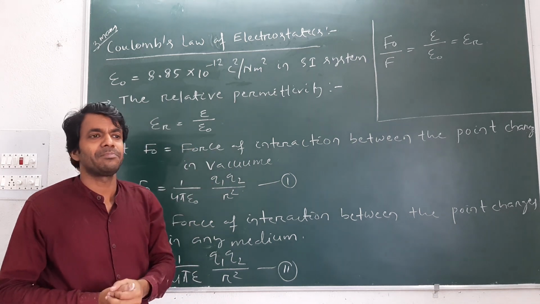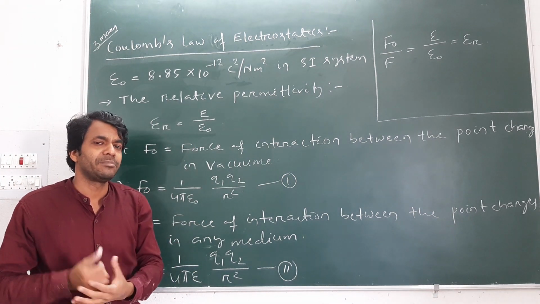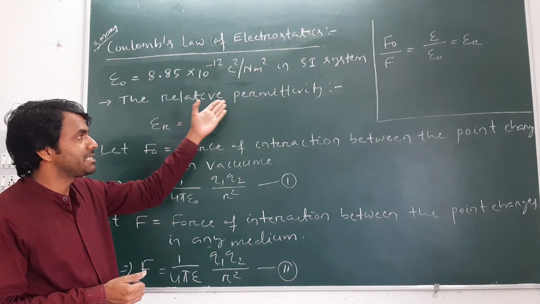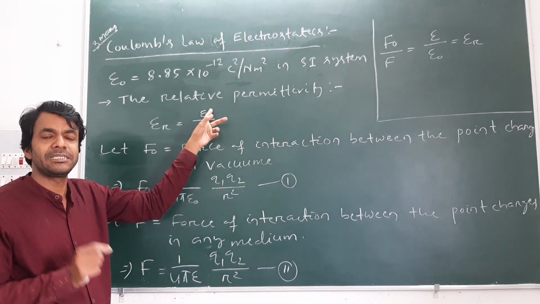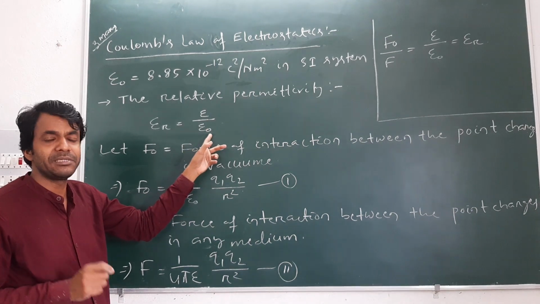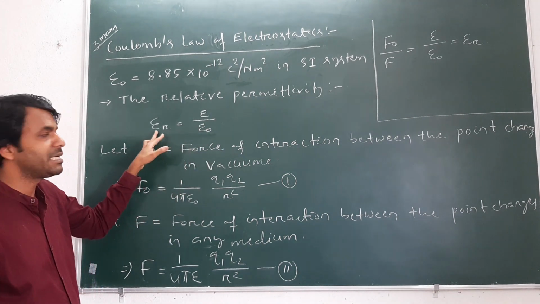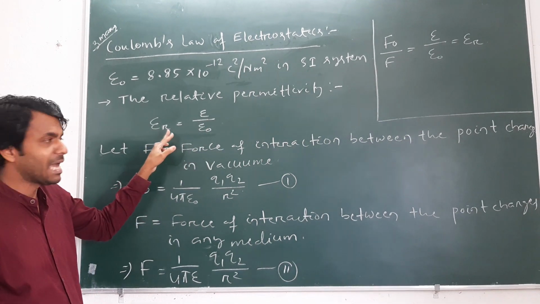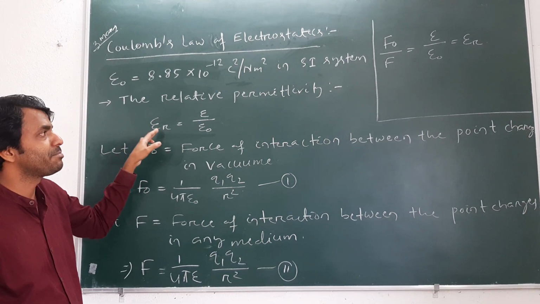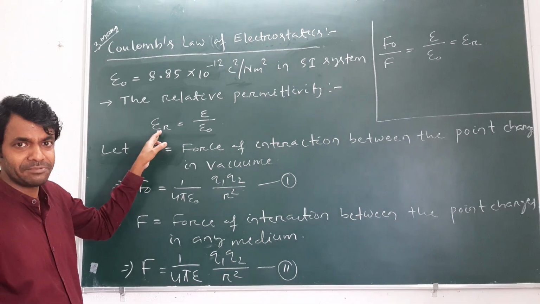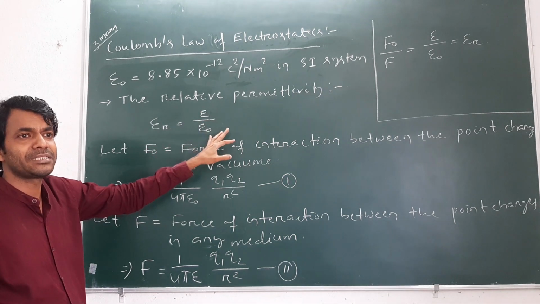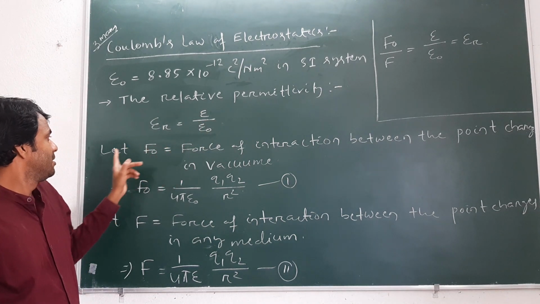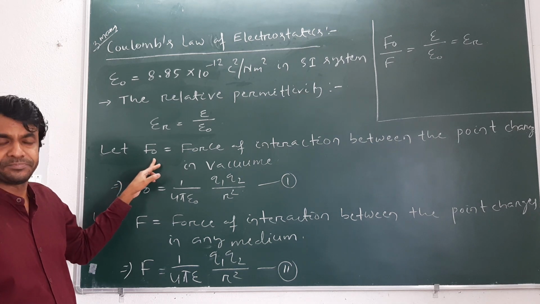Then another important term is the relative permittivity. The relative permittivity means comparison: it is the ratio between the permittivity of the medium and the permittivity of vacuum, denoted by epsilon r, R for relative. Mathematically, relative permittivity epsilon r is equal to epsilon by epsilon naught.